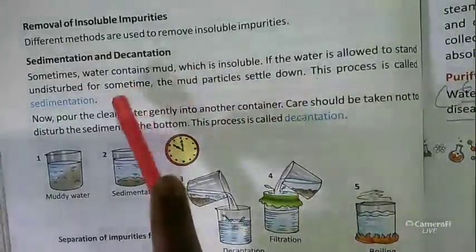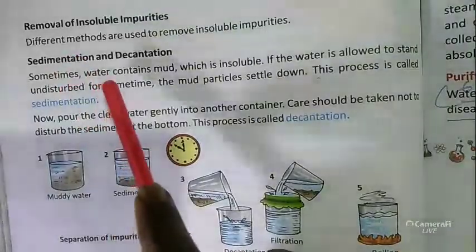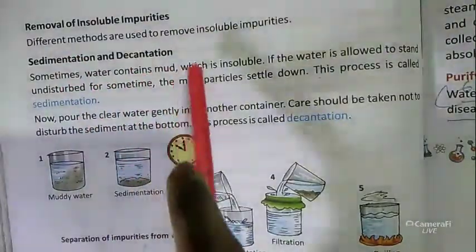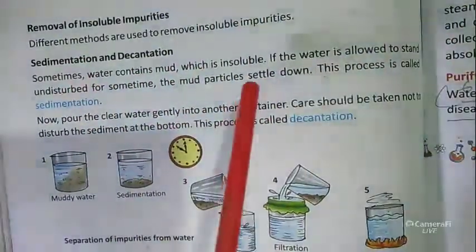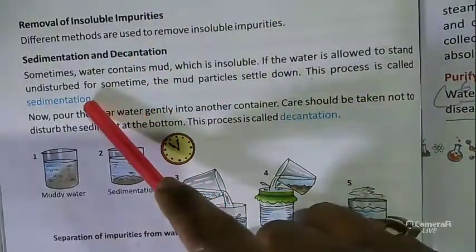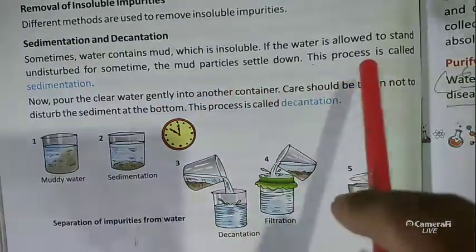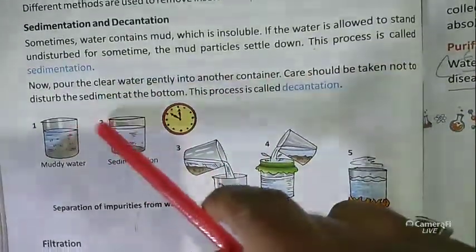This process is called sedimentation. What is sedimentation? Some water contains mud which is insoluble. So if the water is allowed to stand undisturbed for some time, the mud particles settle down. This process is called sedimentation.